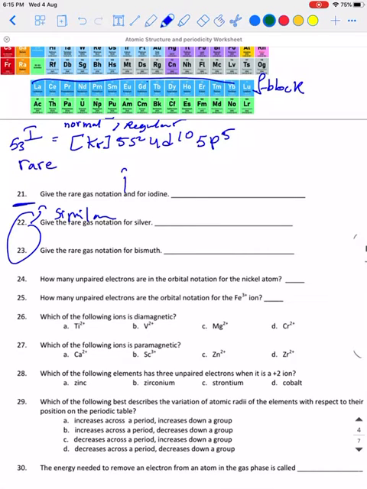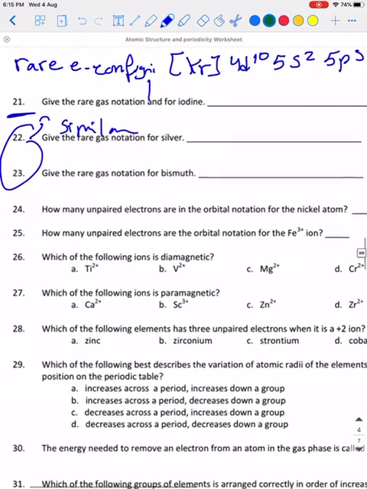So the rare gas electron configuration is when I arrange from the lowest to the higher as per energy levels, which is not the normal way. This is not what we do. So krypton 4d10, so we will write 4d10 and then 5s2, then 5p5. This is the rare one.